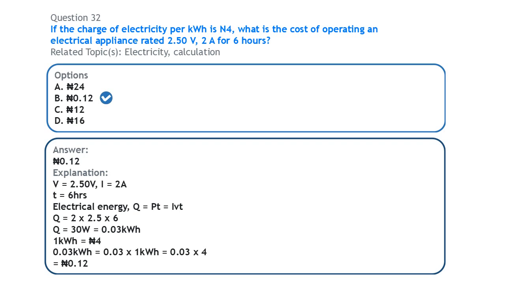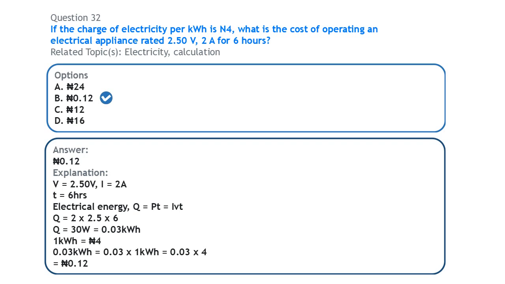The electrical power here is going to be equal to IV, that is the current times the voltage of that appliance, times the time. From the question, the voltage is 2.50 volts, we have the current as 2 ampere and the time as 6 hours. So if you substitute all of that, current 2 times 2.5 times the time 6, we'll be getting 30 watts.